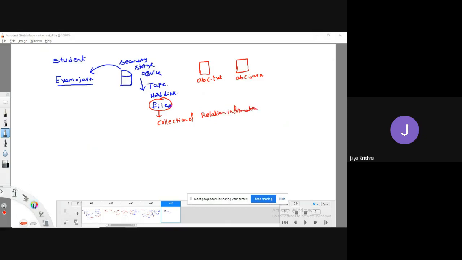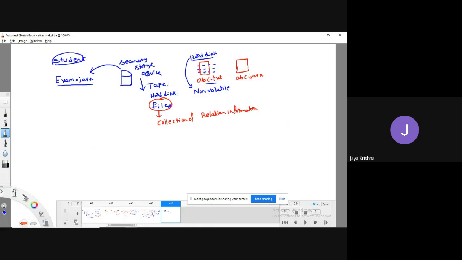Like for example, here I want to retrieve the student details. For that, in that abc.txt file, I am going to store the results of all the students. This is going to reside in the hard disk of the system. As it is residing in the hard disk, is it volatile or non-volatile? It is non-volatile, meaning that it is going to be stored in our system permanently.